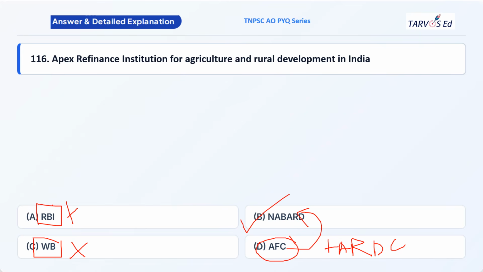If it were the apex refinance institution of India as a whole, then the option would be RBI, Reserve Bank of India. And the common thing about RBI and NABARD is that their headquarters is in Mumbai. Okay, it is not in Delhi, it is Mumbai. Most of the students get confused in this part. So the headquarters is in Mumbai.